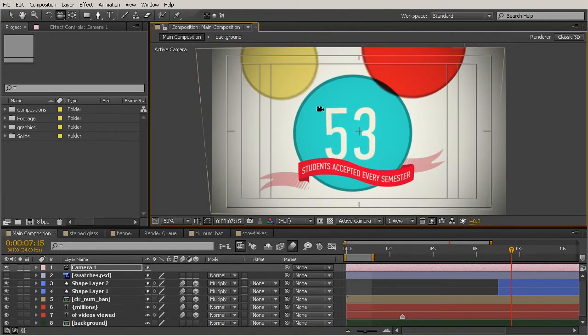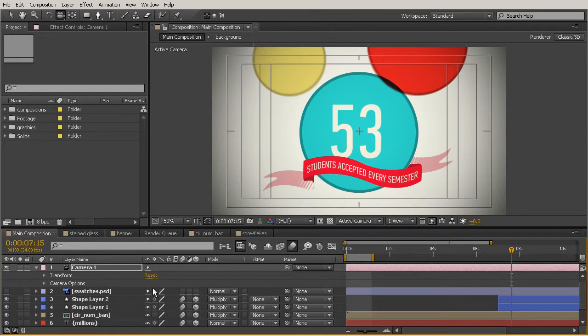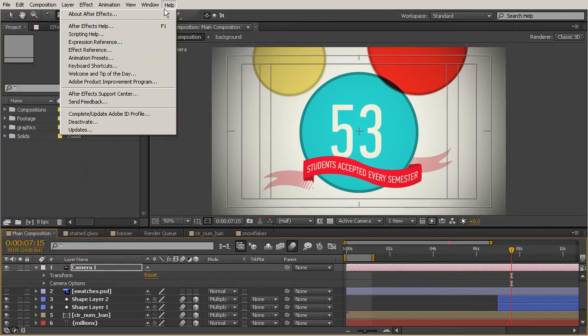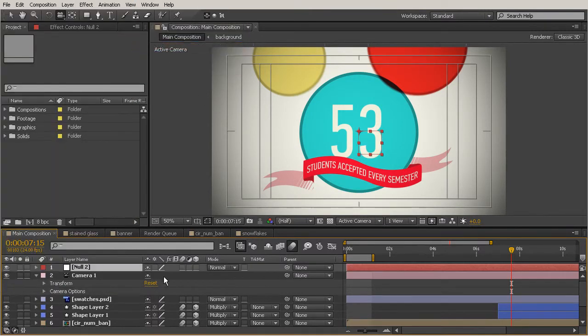And if you don't want to Control Z through all of those buttons, you can come down here and where you see the transform on the camera, go ahead and just hit reset, and that's going to put that back exactly where it was before. So now I want to add the layer to use as a control, and the layer is going to be a null. So come up here and go to Layer, New, Null Object. And you want to make sure that you change that null object to a 3D layer, just as we did earlier. So we'll parent our camera to that null.